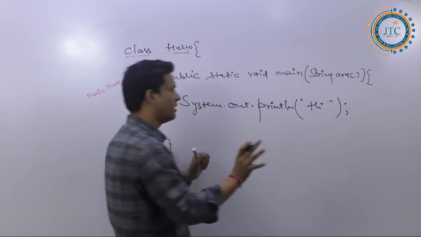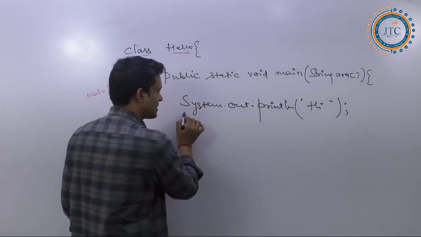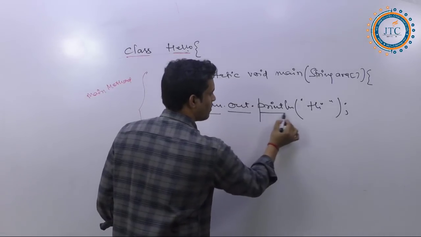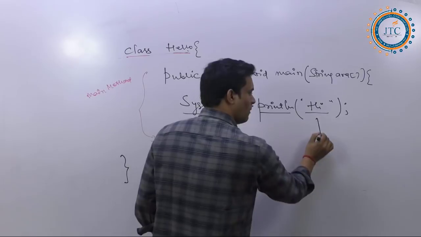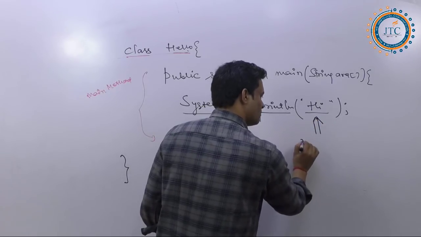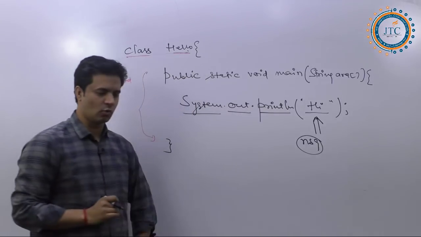This is what I need to write. This is your message, whatever you wanted to display on the console.